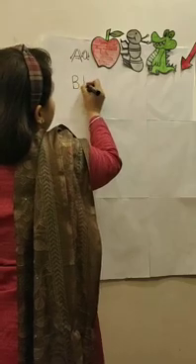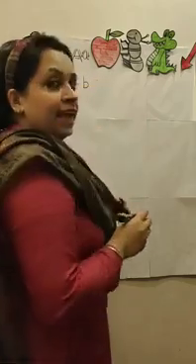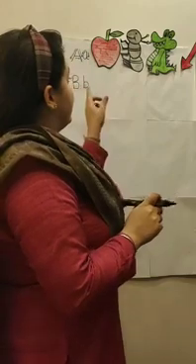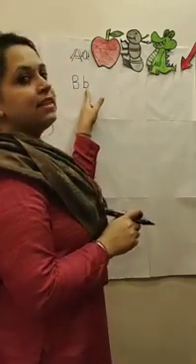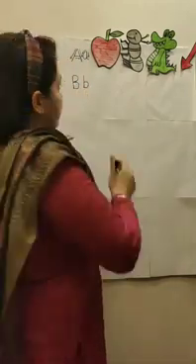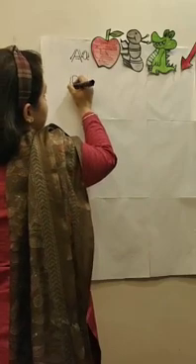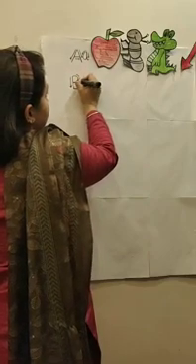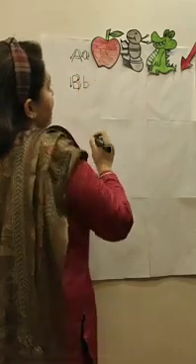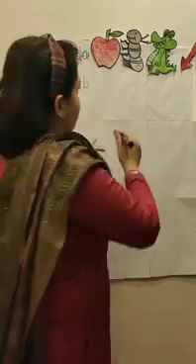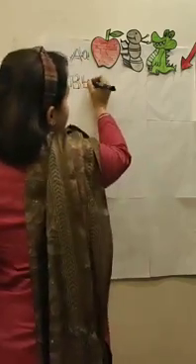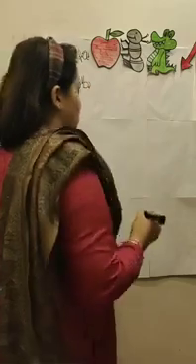Now let's do B. This is capital B and this is small b. And how do we write? From top to bottom, then curve and again curve. And how do we write the small b? From top to bottom and a curve.